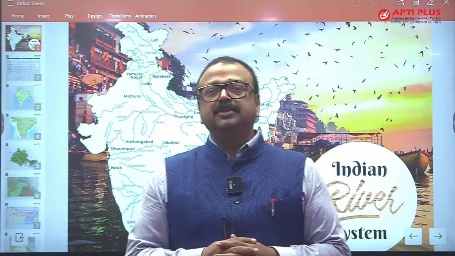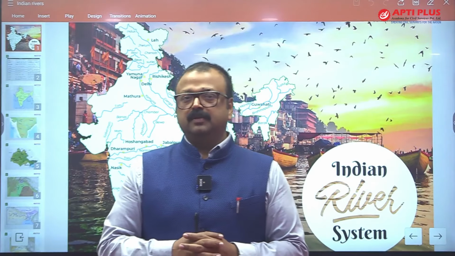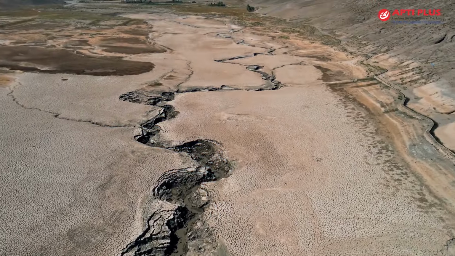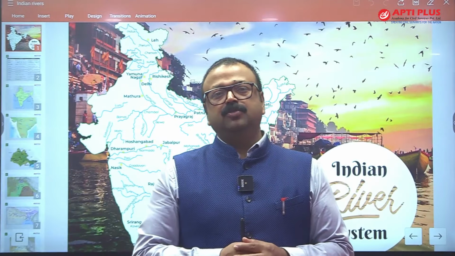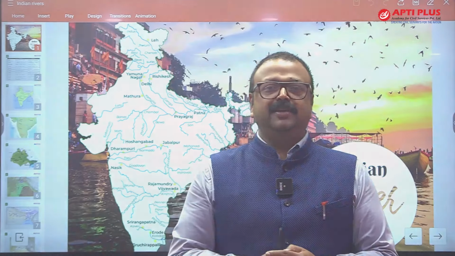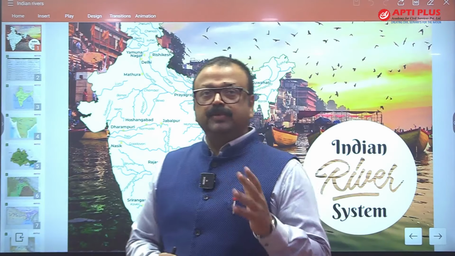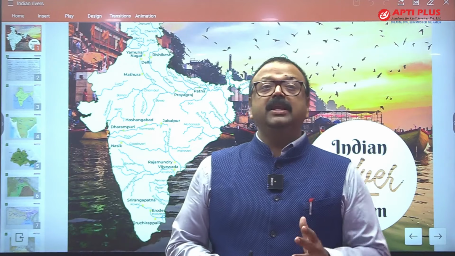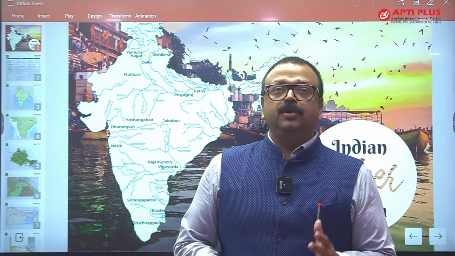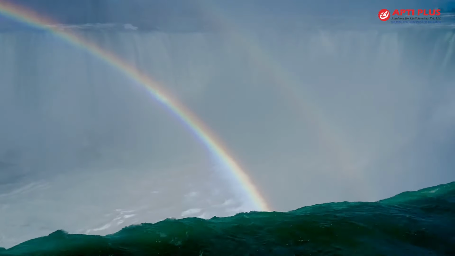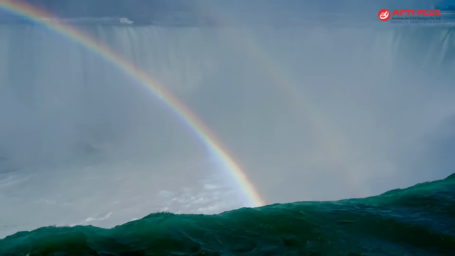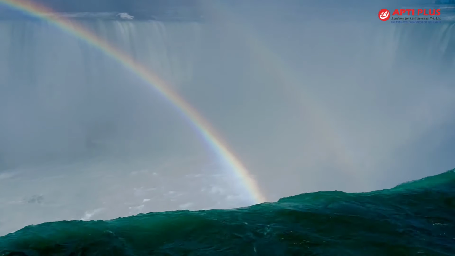And this is the reason the Peninsular rivers are ephemeral. They get dried up in the summer season. Only one river in peninsular India does not dry up, and that is Kaveri. Why? Because Kaveri is getting rainfall. Kaveri gets rainfall from the southwest monsoon, that is the summer monsoon, as well as the winter monsoon also. So in the winter season it gives rainfall to Kaveri, and hence Kaveri is full of water even in the summer season.